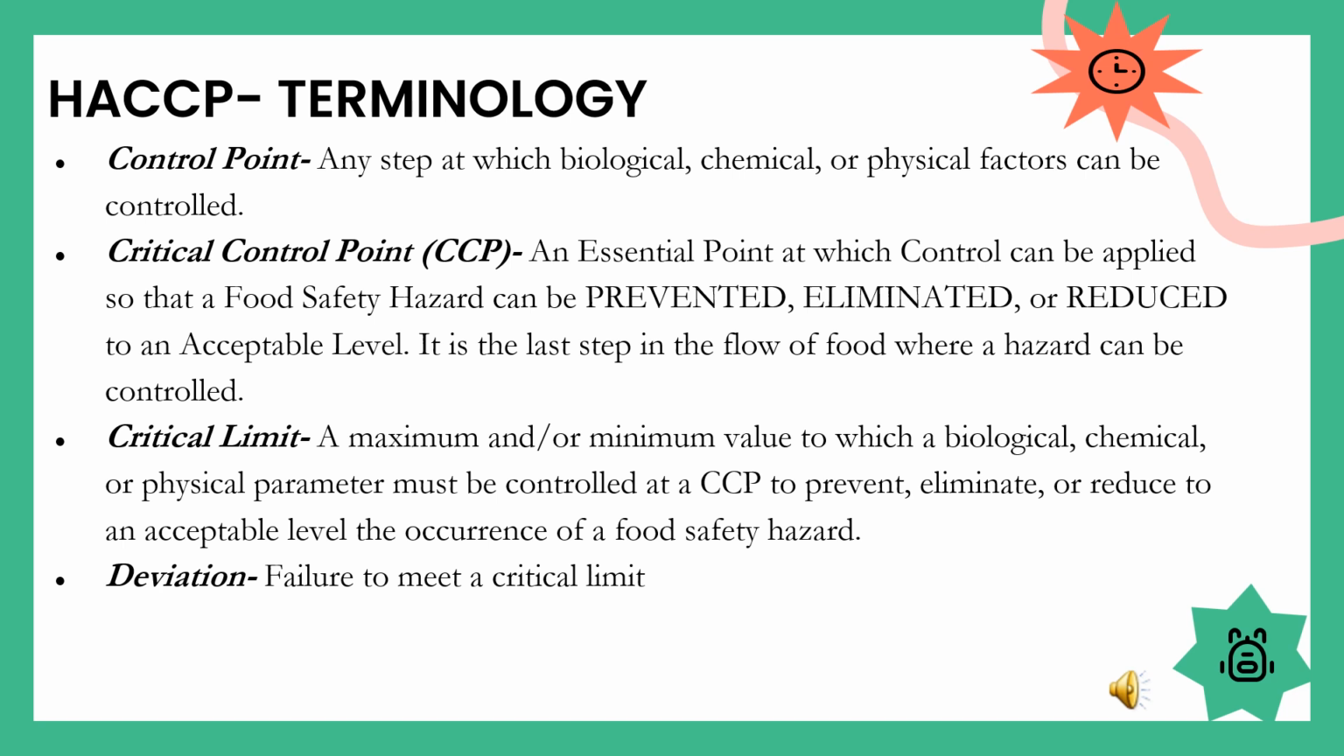Then comes the critical limit. A maximum or minimum value to which a biological, chemical or physical parameter must be controlled at a CCP to prevent, eliminate or reduce the occurrence of a food safety hazard to an acceptable level. Finally, the last one is deviation. Deviation refers to the failure to meet a critical limit.